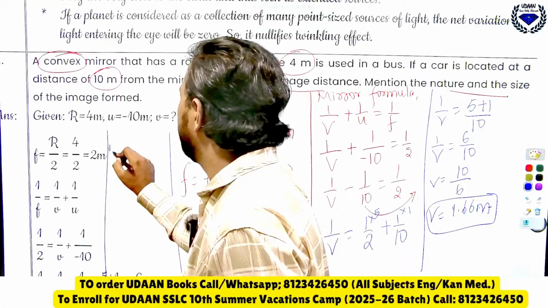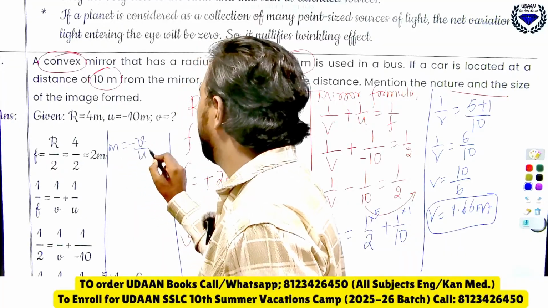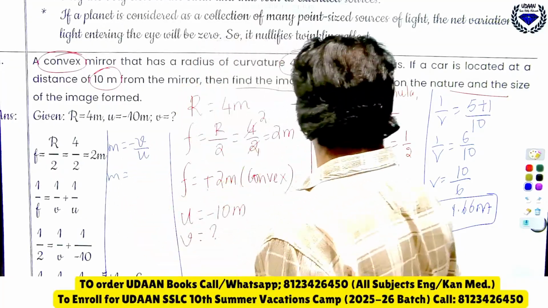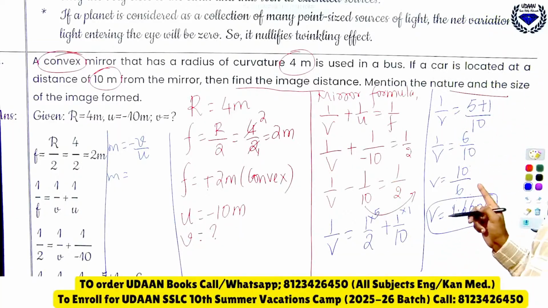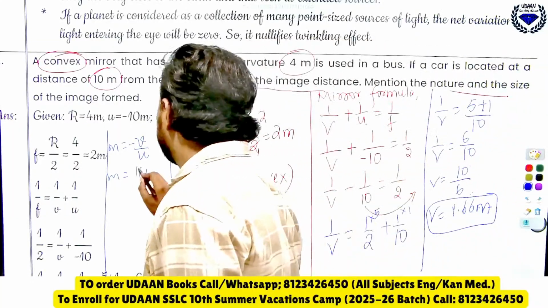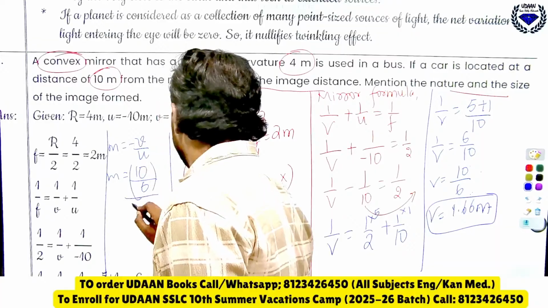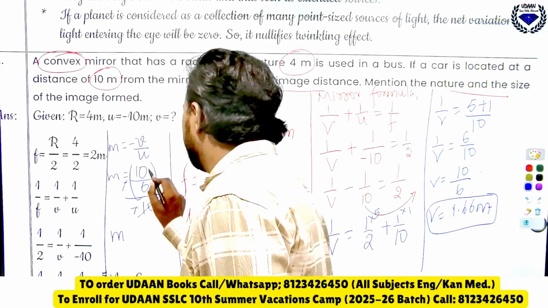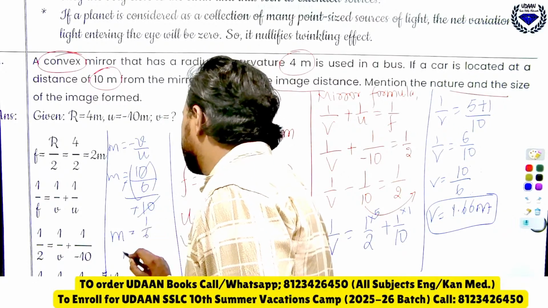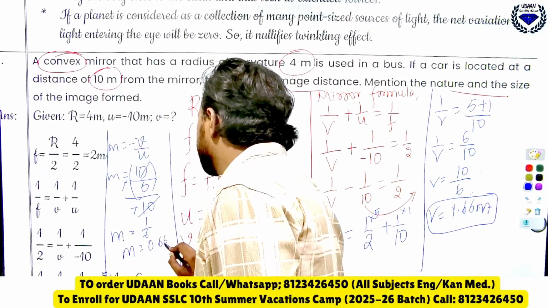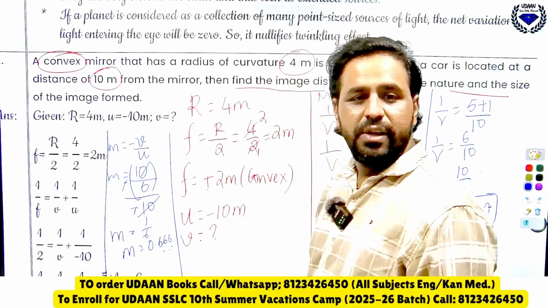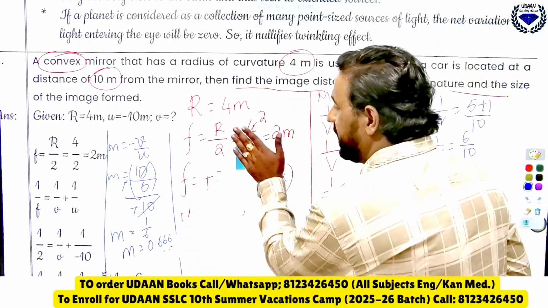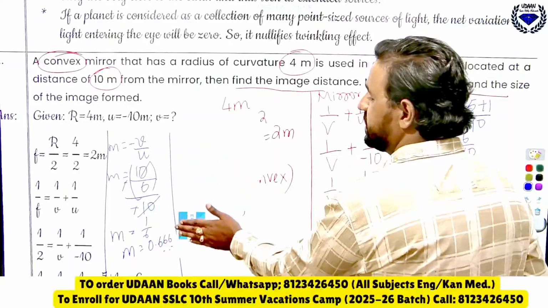How will you find it? m is equal to minus v by u. So m is equal to, v is 10 by 6, you take 10 by 6. u is minus 10. The minus cancels, 10 cancels. m is 1 by 6, m is 0.6666, you will get. I hope you are connecting. Now m is equal to 0.6666.